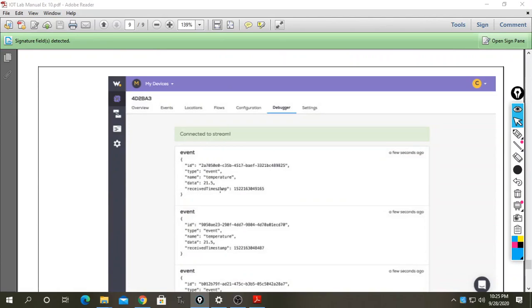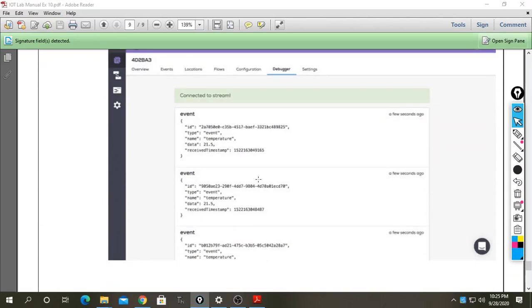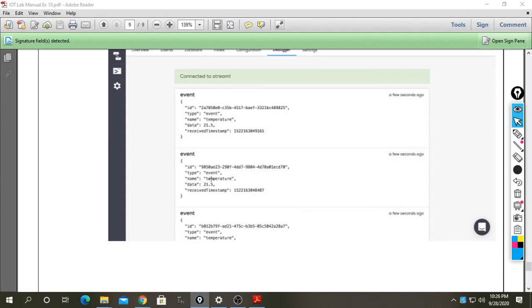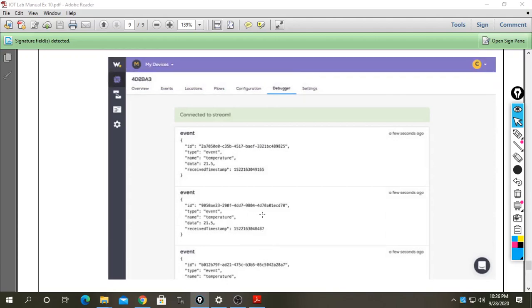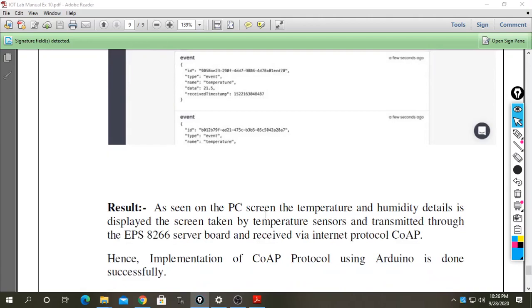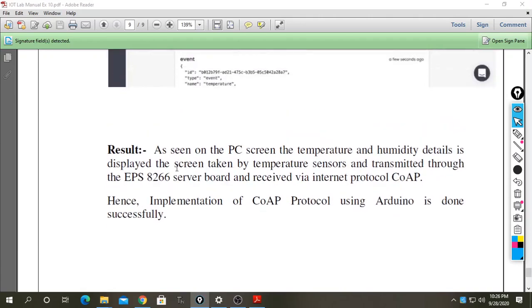The temperature sensed by the Arduino board is received by the server as an event. In the first event, 21.5 is my temperature. Received message: the temperature data is 21.5. Next I will receive the next temperature, and the process repeats according to the program. So this is my 10th experiment.